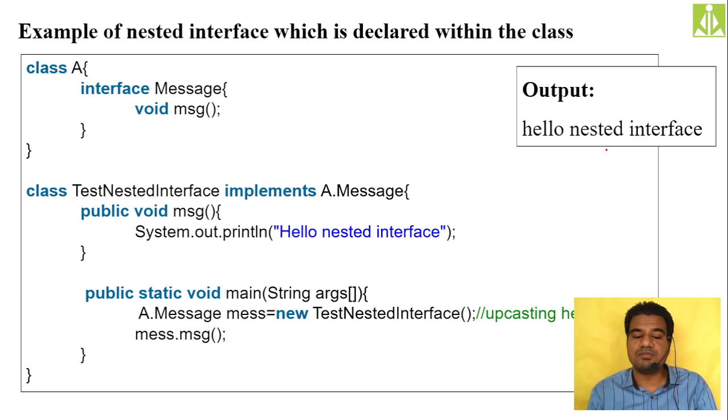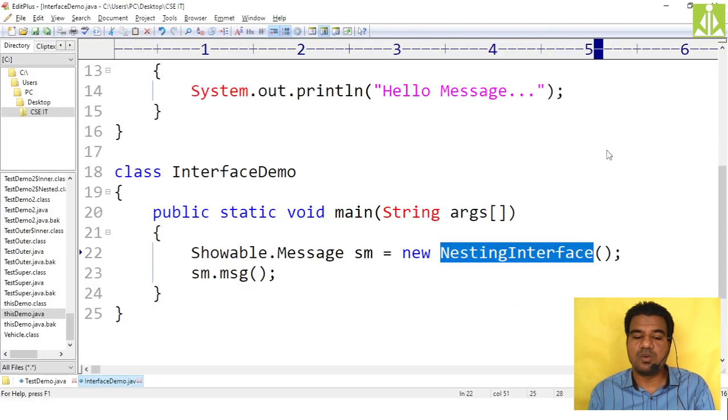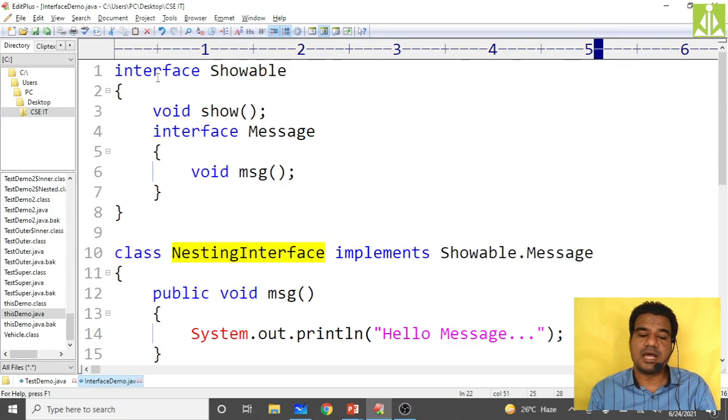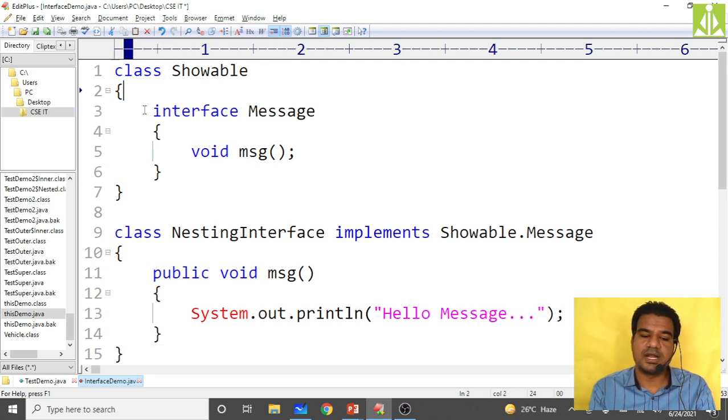So here also same thing, I need to depend on the class in order to get the access to the nested interface. So how? Simply you make this a class, and remove this abstract method, because abstract methods are not allowed inside a class. Only the complete interface you can nest. So now Showable dot Message.